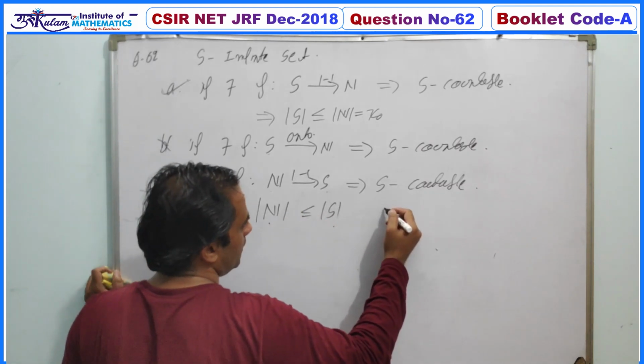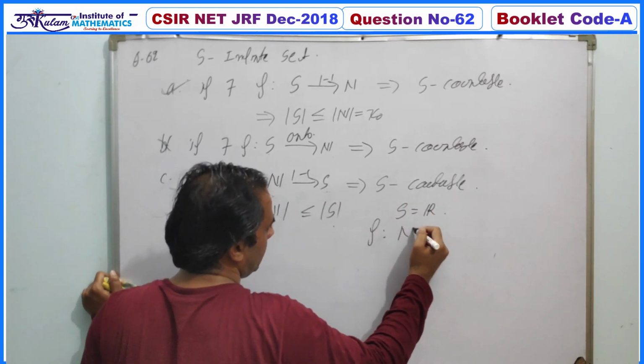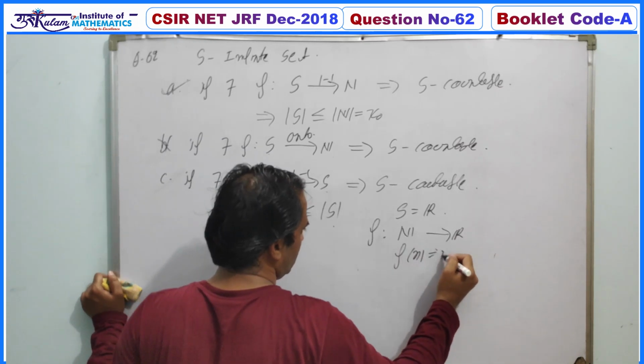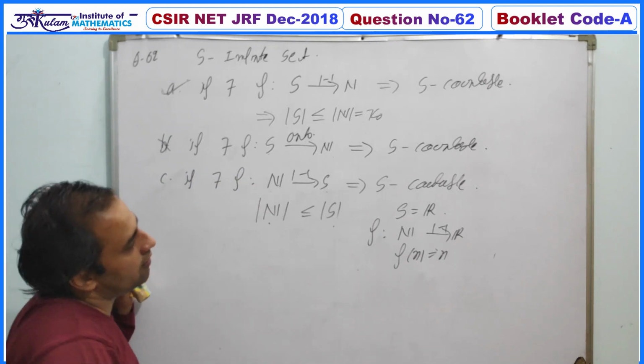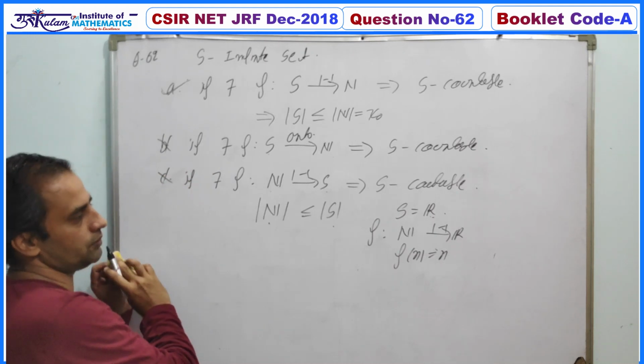We can again take the real line, and define f from N to R such that f of n is equal to n. This is a one-one function, but S is not a countable set. So your C option is again a false option.